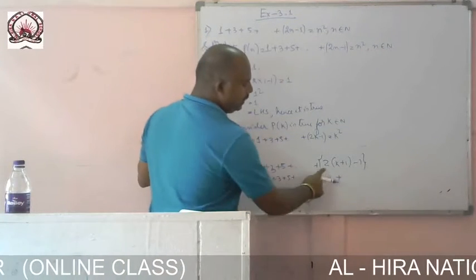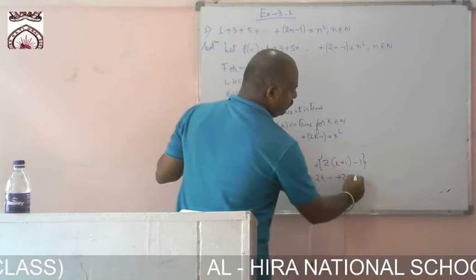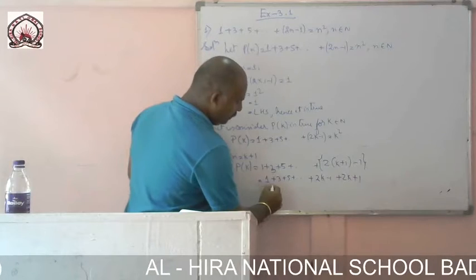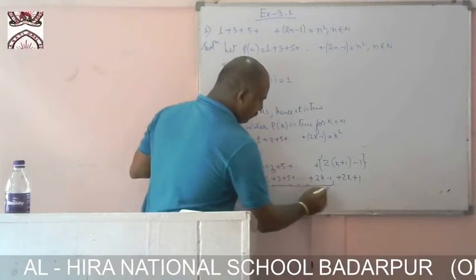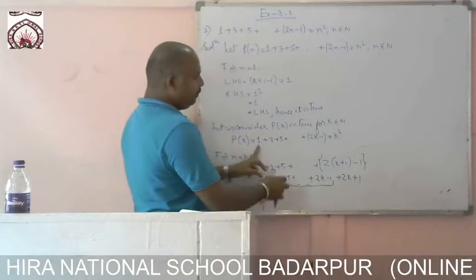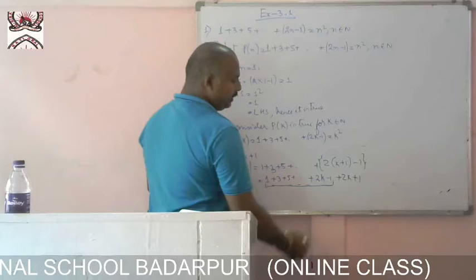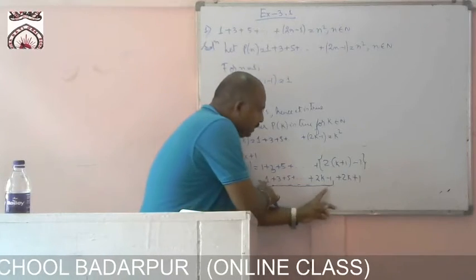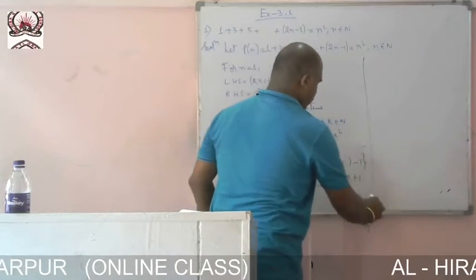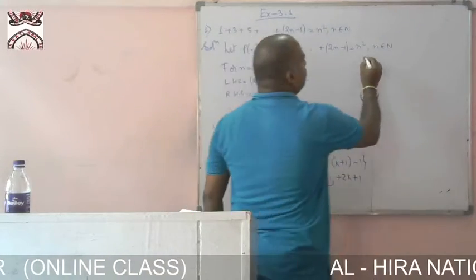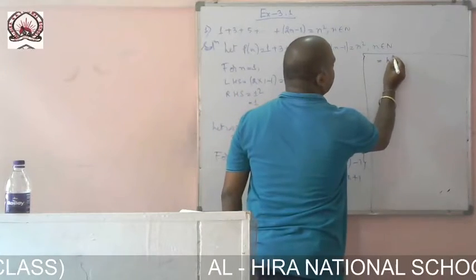Then we get 2 into k, twice k plus 1. Now from here to here, 1 plus up to twice k minus 1 equals k square, so we can replace it by k square.